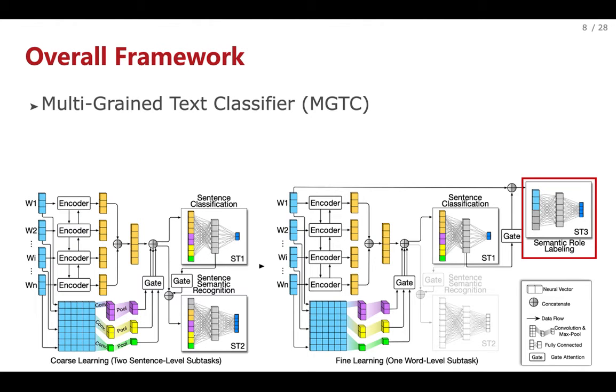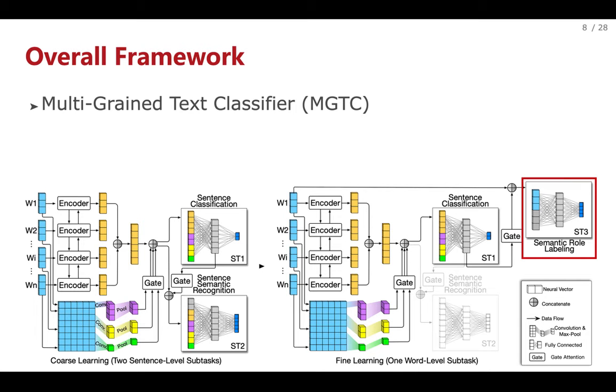To mine sentence-level and word-level information effectively, we propose a deep learning-based network to model the conditional relations between three subtasks and to effectively avoid manually defining domain-specific procedural features, called multi-grained text classifier, MGTC. The figure shows the framework of our proposed approach.